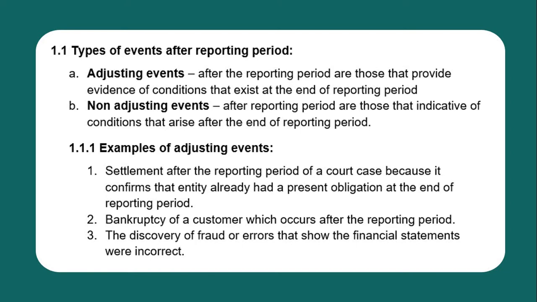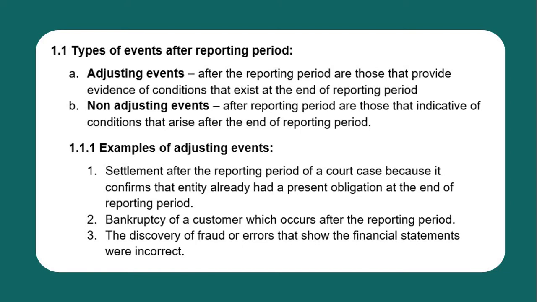So adjusting events are events after the reporting period that provide evidence of conditions that exist at the end of the reporting period. When you say adjusting events, these are events that need to be adjusted because there is evidence of conditions that already exist at the end of the reporting period.